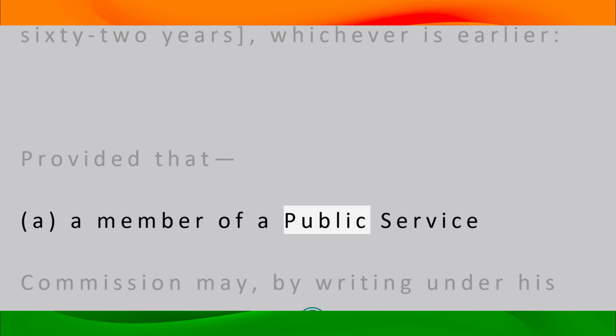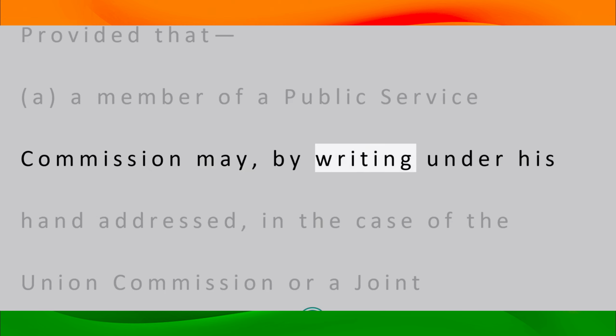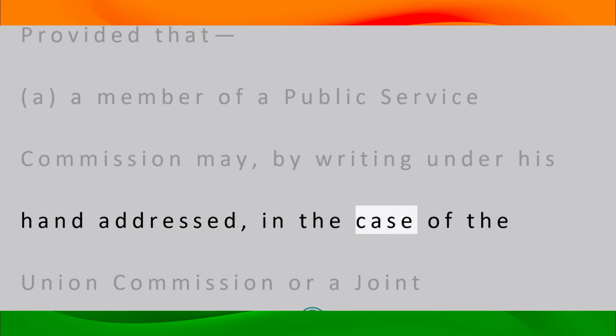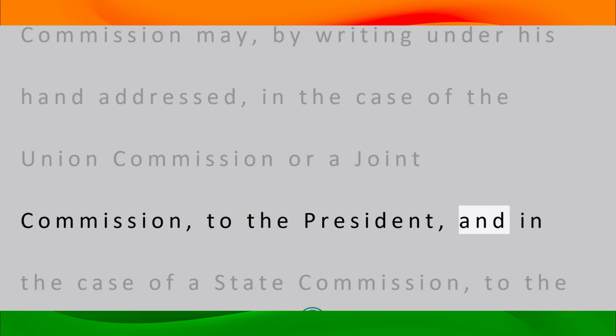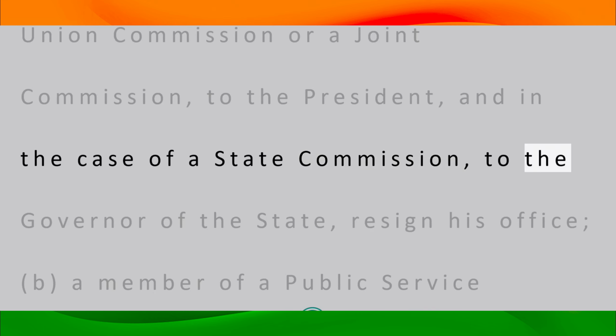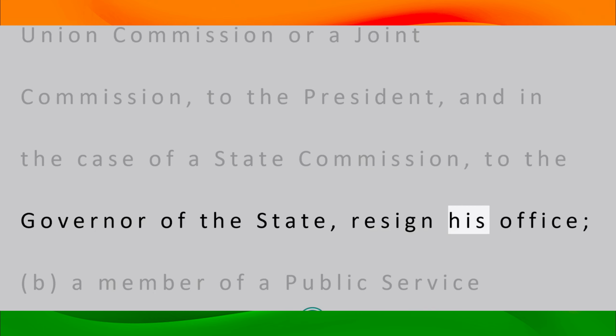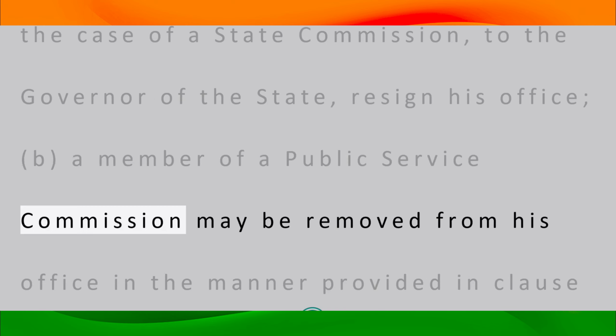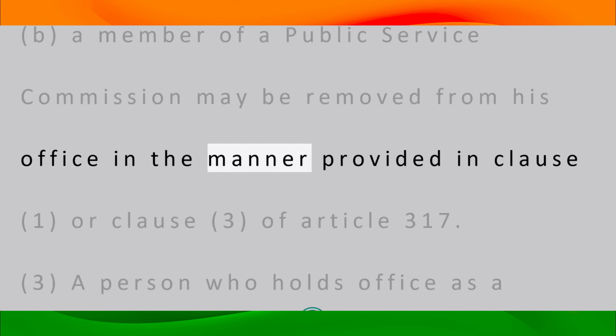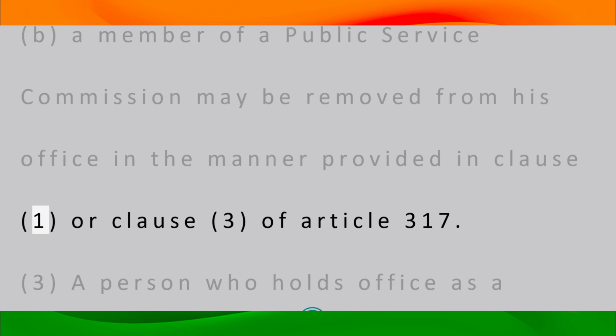a. A member of a Public Service Commission may, by writing under his hand addressed, in the case of the Union Commission or a Joint Commission, to the President, and in the case of a State Commission, to the Governor of the state, resign his office. b. A member of a Public Service Commission may be removed from his office in the manner provided in Clause 1 or Clause 3 of Article 317.